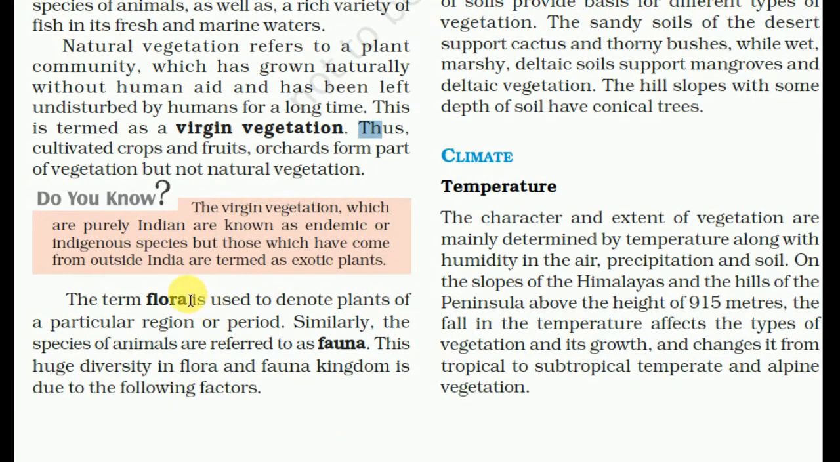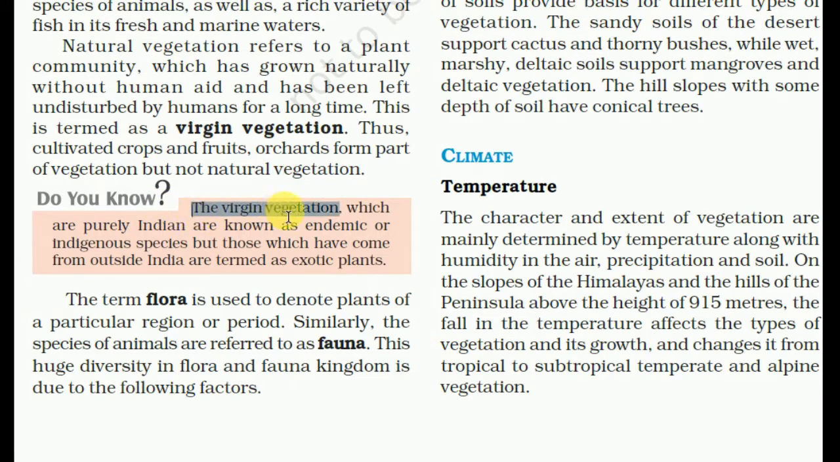Thus cultivated crops, fruits and orchards form part of vegetation but not natural vegetation. So the cultivated crops and fruits we grow in our farms are part of vegetation but not natural vegetation. They are artificially planted by humans or farmers, so they are not naturally grown.